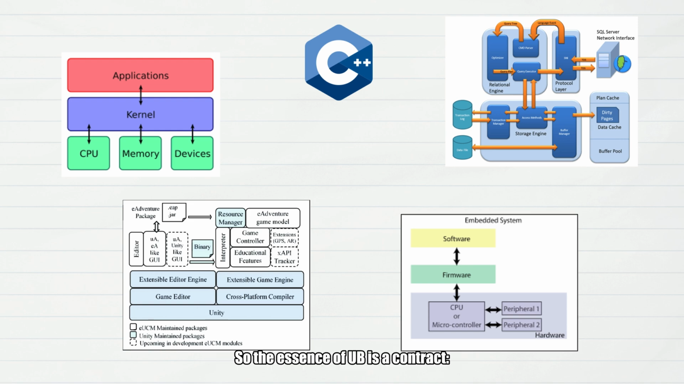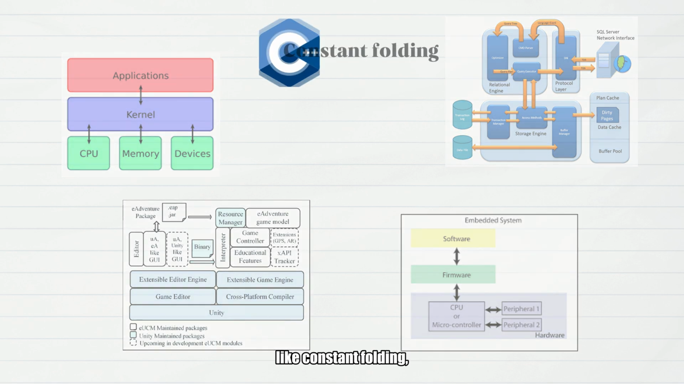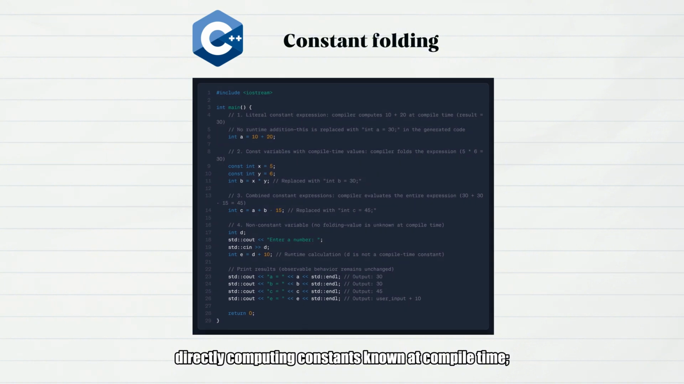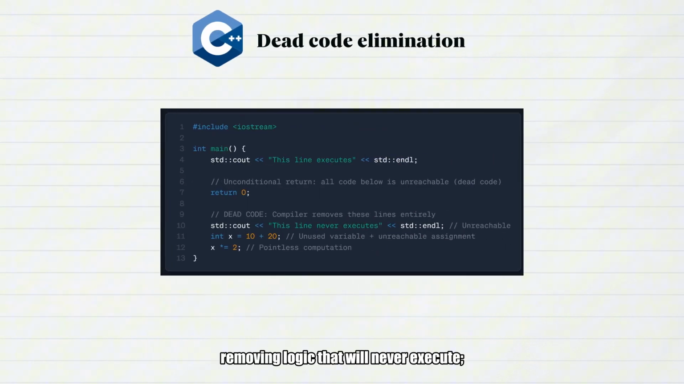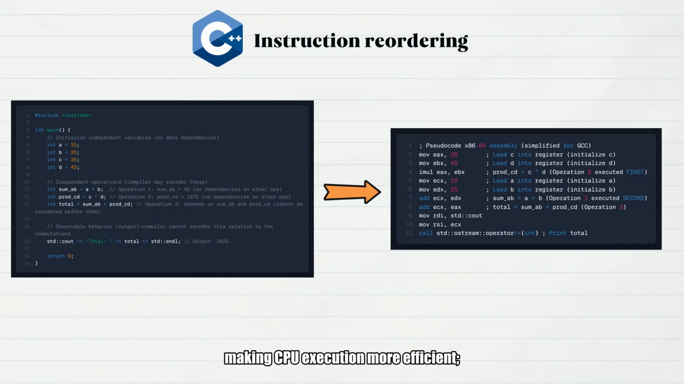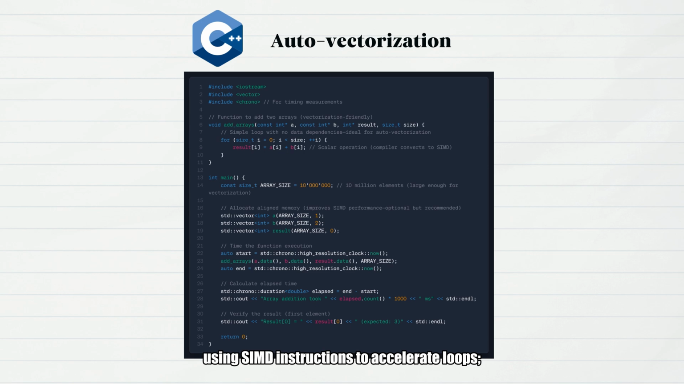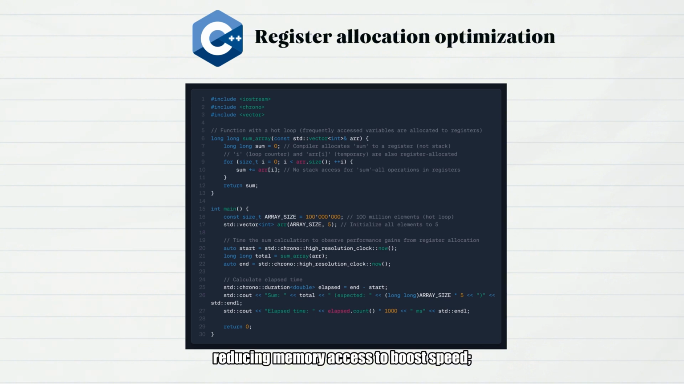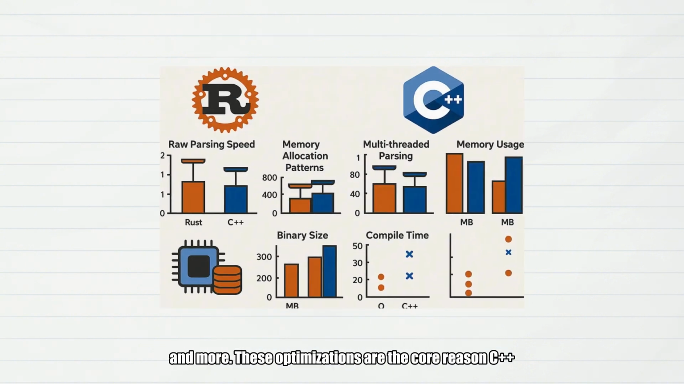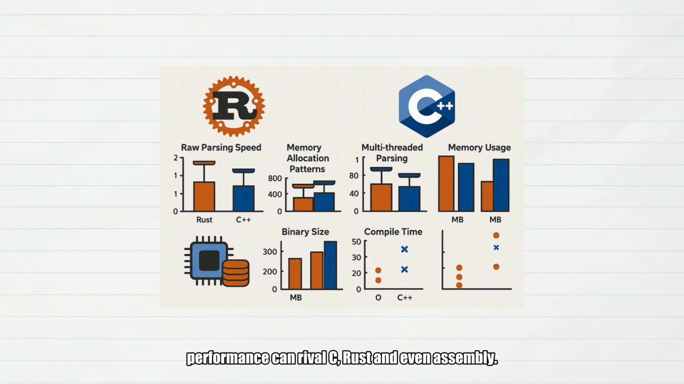So, the essence of UB is a contract. The programmer promises the compiler, I won't do bad things, and the compiler rewards them with extreme optimization performance. It's precisely because of this contract that compilers can confidently perform key optimizations like constant folding, directly computing constants known at compile time, dead code elimination, removing logic that will never execute, instruction reordering, making CPU execution more efficient, alias analysis, reducing redundant reads-writes by determining if pointers point to the same memory, auto-vectorization, using SIMD instructions to accelerate loops, register allocation optimization, reducing memory access to boost speed, and more. These optimizations are the core reason C++ performance can rival C, Rust, and even assembly.